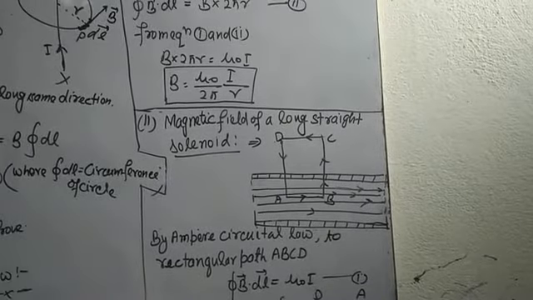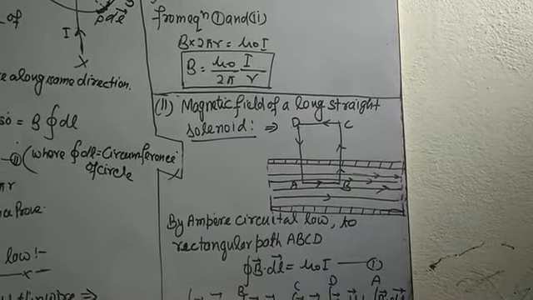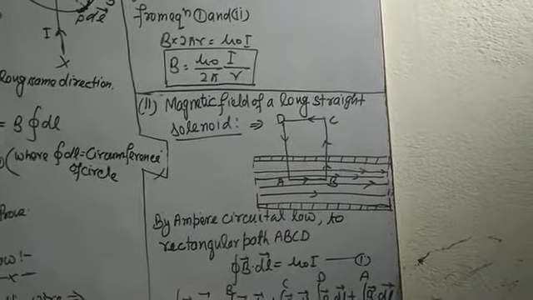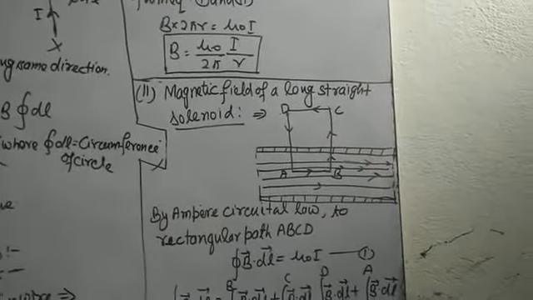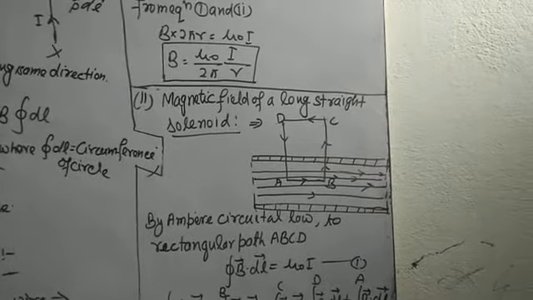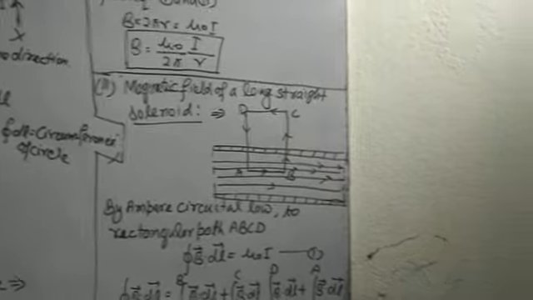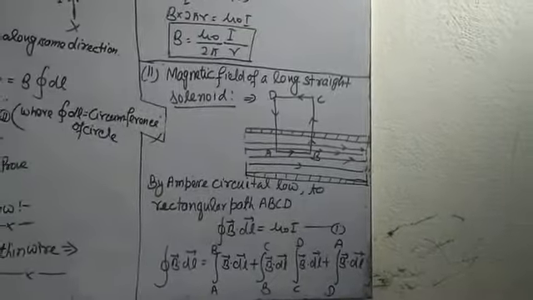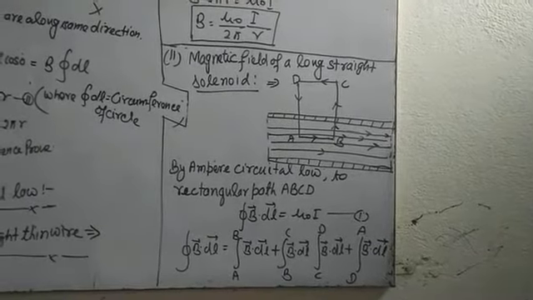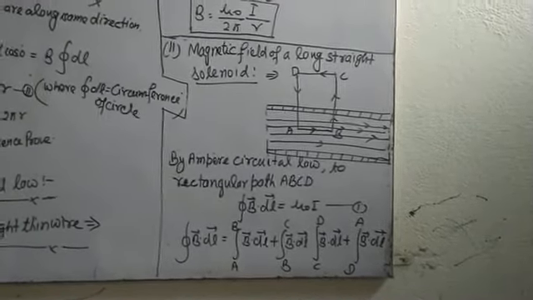A solenoid is a long helical coil in which the number of turns is much more, meaning its length is much more in comparison to its thickness.